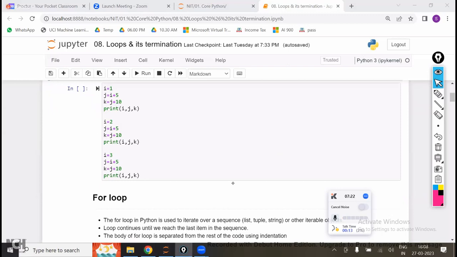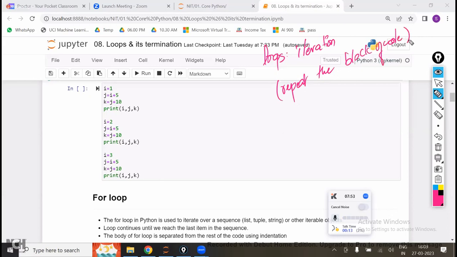Done, guys. So in the last class, we were discussing the loops concept, right? Within loops, I discussed the for loop. What is meant by loops? It is nothing but repeating the code, iteration. Loops repeat the block of code. Whatever block of code you have, repeat it multiple times. Repeating the block of code multiple times is called loops.